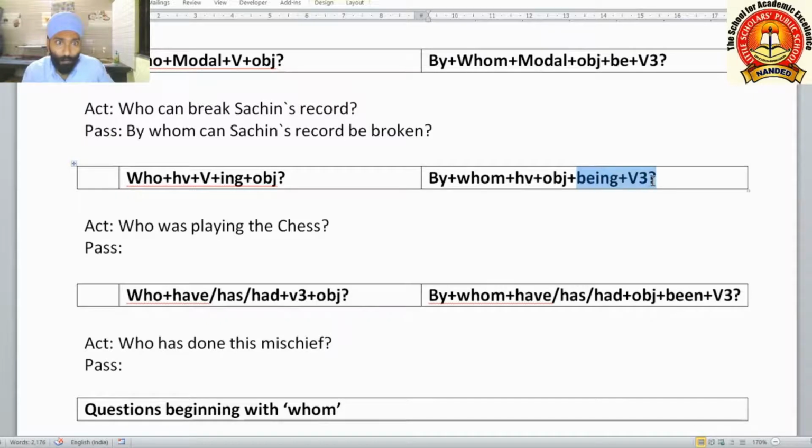Being and V3 form will go together. The structure we are taking at last. How to change? By whom was chess being played? Here was we are taking because chess is a singular subject. By whom was chess being played?